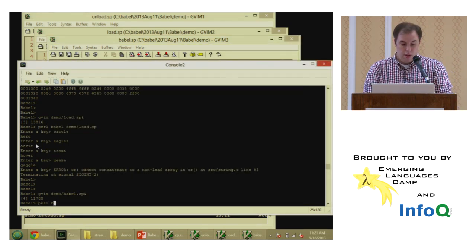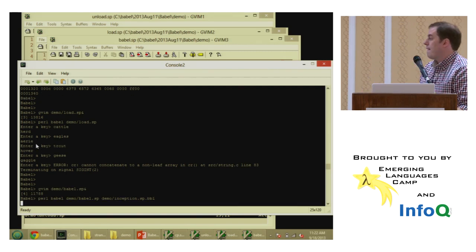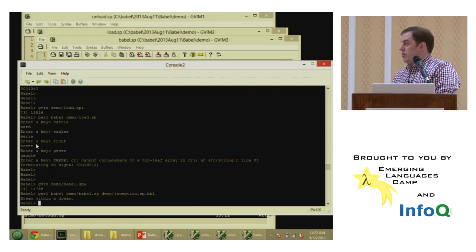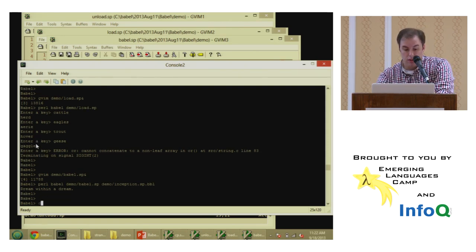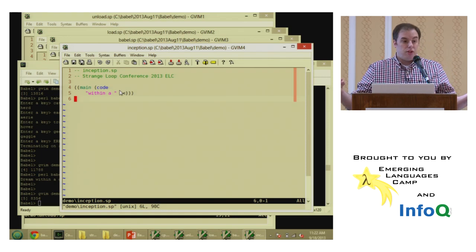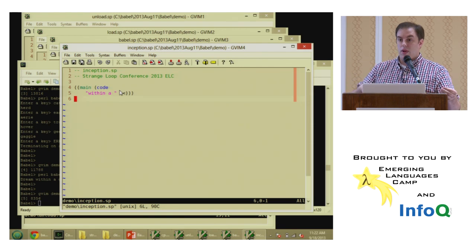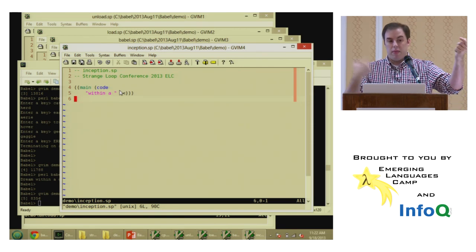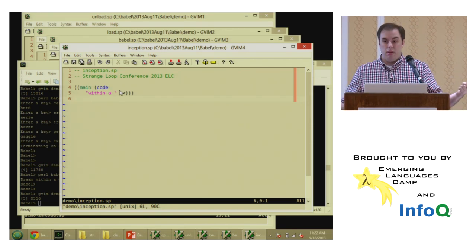So we'll say babel demo/babel.sp demo/inception.sp.bbl, and it prints dream within a dream. So let's take a look quickly at what is in inception.sp. And we'll see within a dream here. So what has happened is we've actually pulled in a Babel program that was earlier compiled. We've loaded it, and then after printing dream, executed it, returned, and printed dream again.